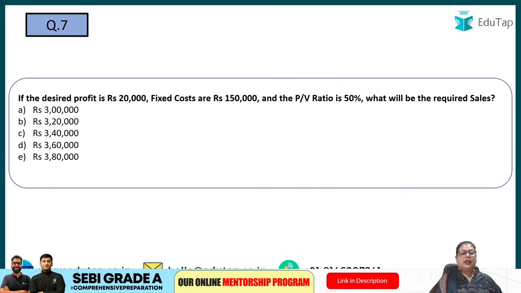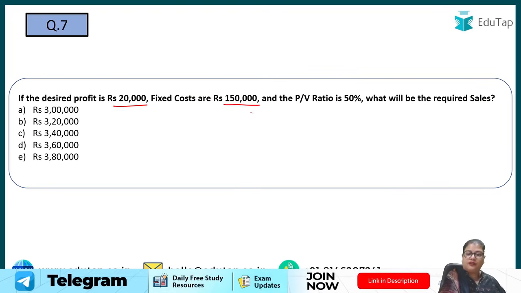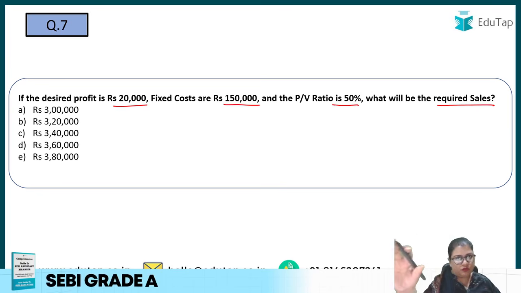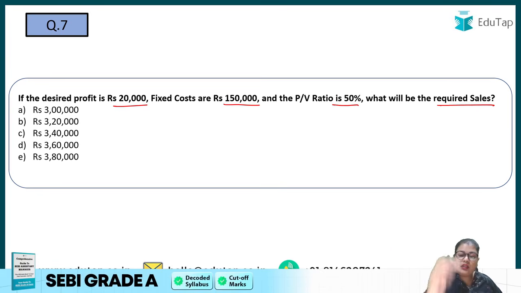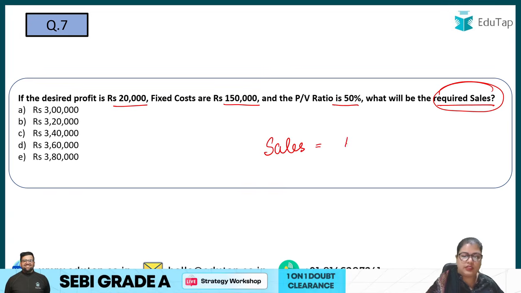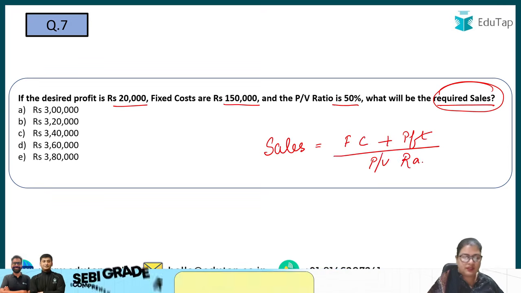Let us move ahead. If the desired profit is 20,000, fixed cost is 1,50,000, PV ratio is also given to you, what is the required sales? Now again, if you know the formula, pause this video, try to answer this and then come back. But if you don't know the formula, then let us do the question. Now, you have to find out the required sales. What is the formula? Sales is equal to fixed cost plus profit divided by PV ratio, right? Is this the formula?